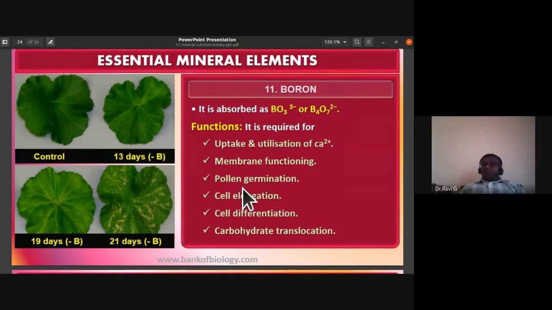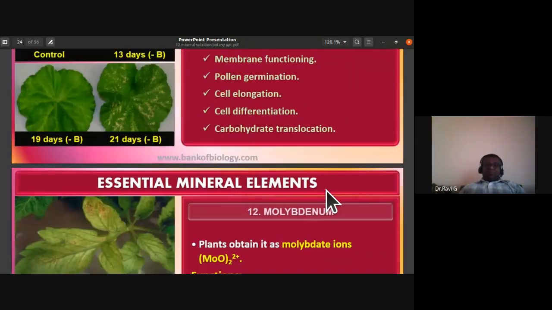So boron plays an important role in pollen germination, cell elongation, cell differentiation, and carbohydrate translocation. They are brought about by boron. Even though it is a micronutrient, it has important features like uptake and utilization of calcium ions and membrane functioning.